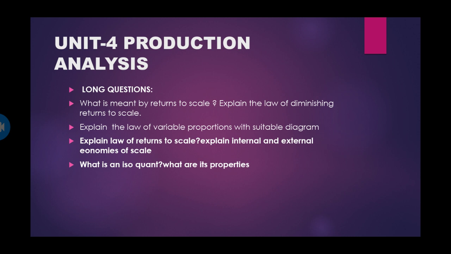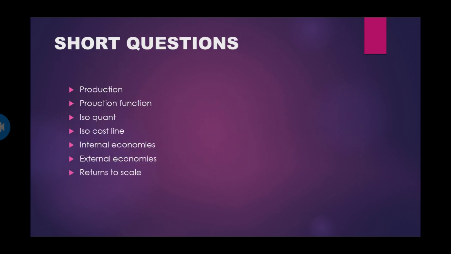It also has assumptions to explain. So how you write this answer: you write the definition, you write the assumptions, a table and a graph, explanation and importance. Divide the answer in this way, make the answer attractive. Okay, law of returns to scale: you have 2 types of returns to scale, internal and external. Internal, you have nearly 5 to 6 types of internal economies, and external economies, you can write 3 external economies, and iso-quants also, like indifference curves, and what are its properties.